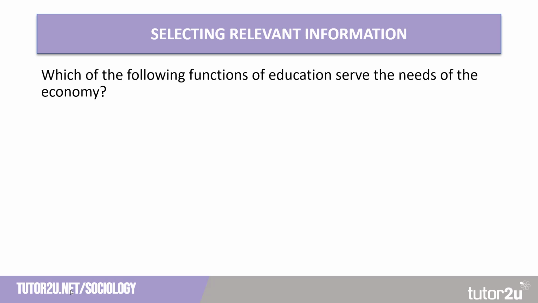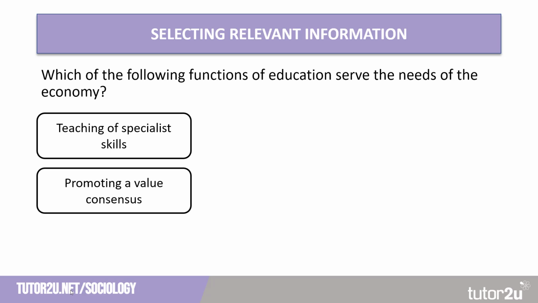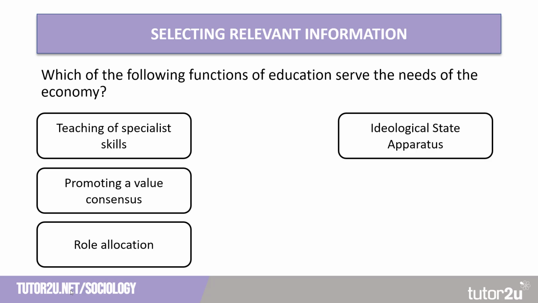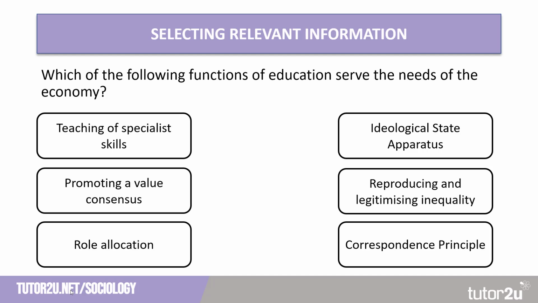But we'll keep it relatively simple at the moment, where we'll look at which of the following functions of education serve the needs of the economy. So if we think about our functions of education, we have the teaching of specialist skills, put forward by Durkheim, promoting a value consensus, the ideas of Parsons, role allocation, the ideas of Davis and Moore, an ideological state apparatus, ideas of Althusser, reproducing and legitimising inequality, and the correspondence principle, Bowles and Gintis.